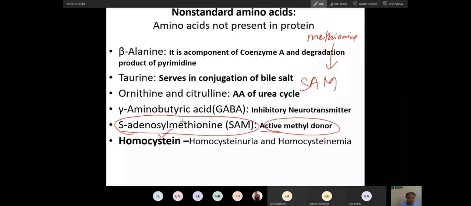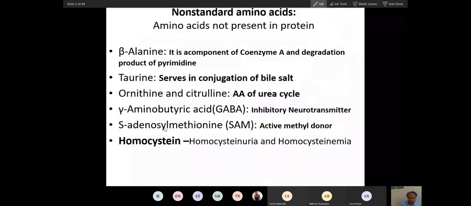Now I can ask you a question from this. Which of the following is a non-standard methyl donor amino acid? This is S-adenosyl methionine. Again, every point will make a question.